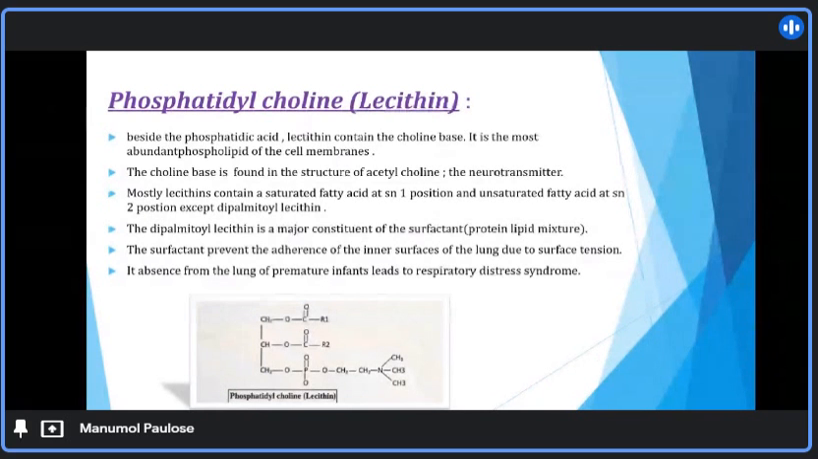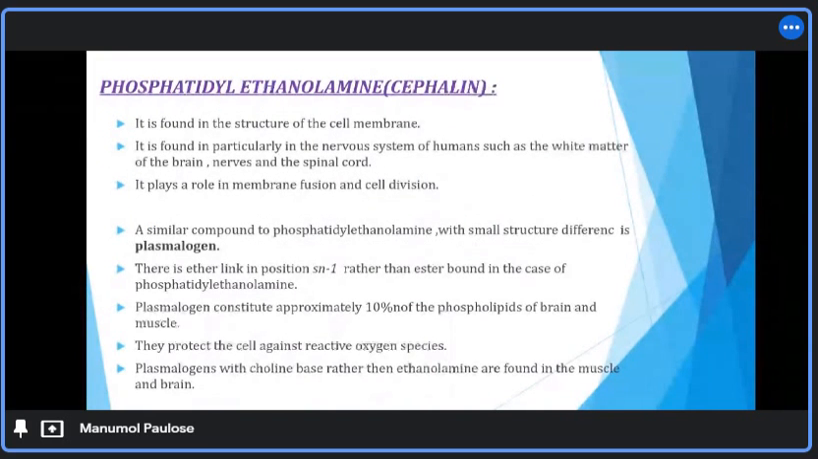lecithin. The dipalmitoyl lecithin is a major constituent of the surfactant. The surfactant prevents the adherence of the inner surface of the lung due to surface tension. It is absent from the lung of premature infants and leads to respiratory distress syndrome.